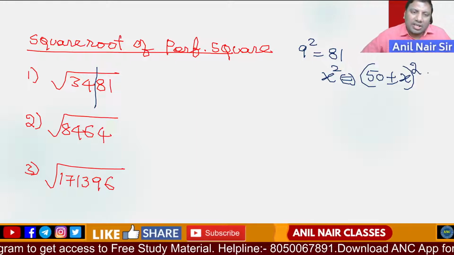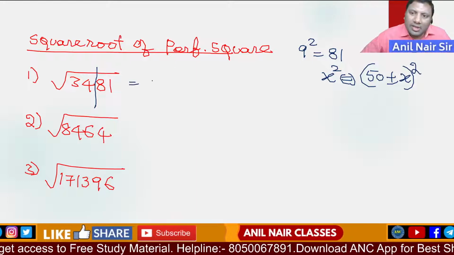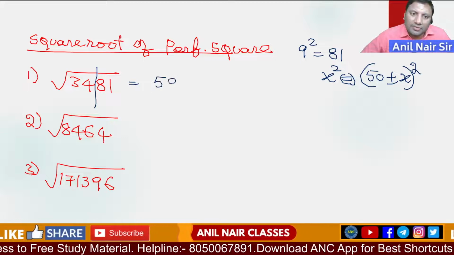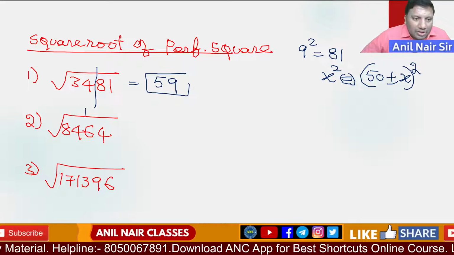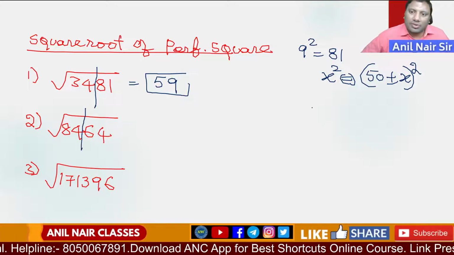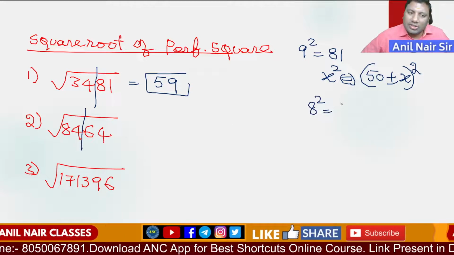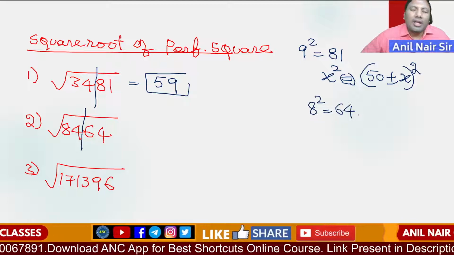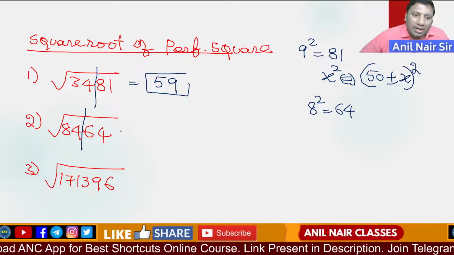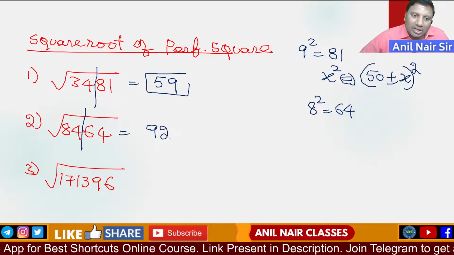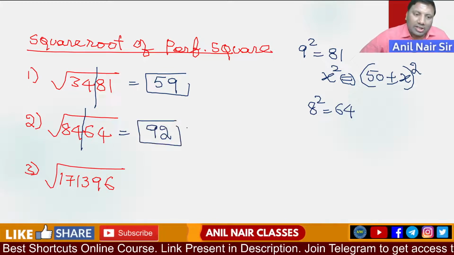3481 is just greater than 2500. So answer is 50 plus 9, 59. Answer is 59. 8464, keep a slash after two digits. 8 square is 64. 8,400 is greater than 8,100. So 100 minus 8 is 92.